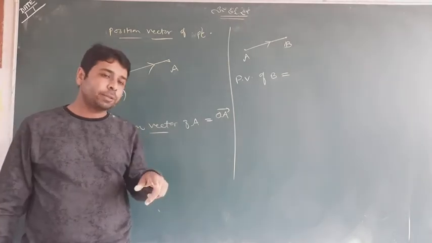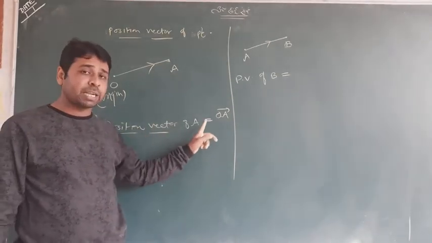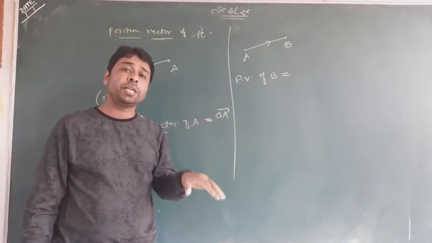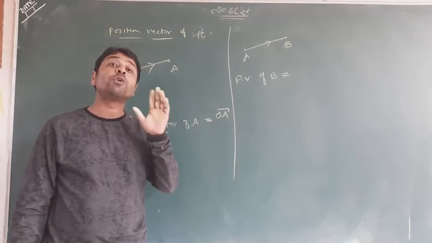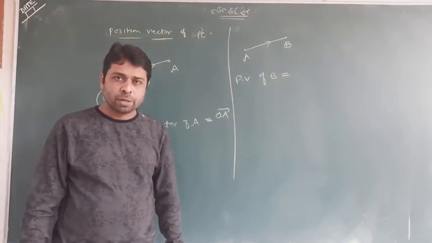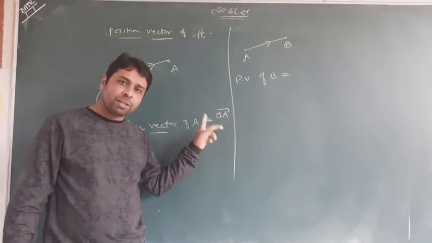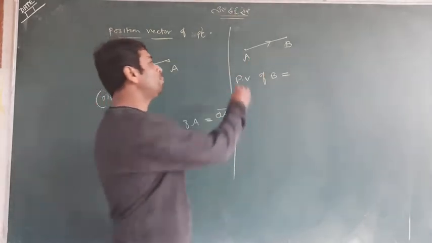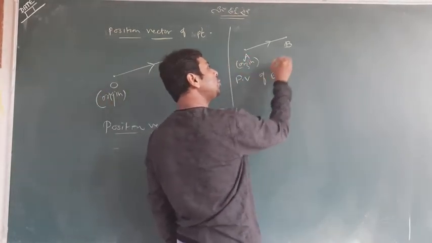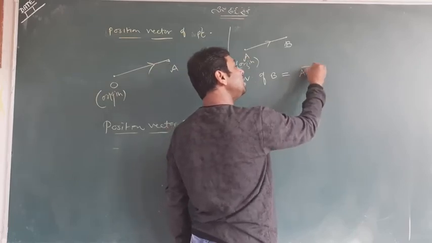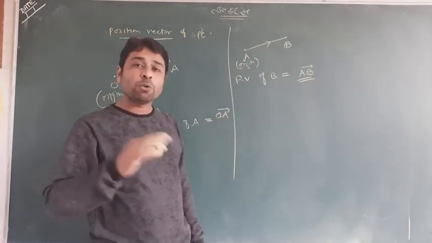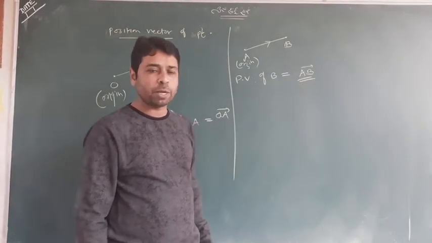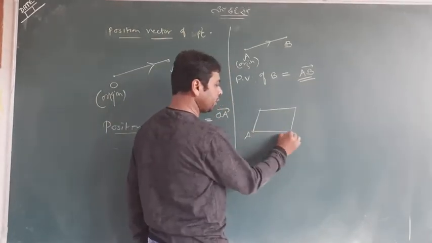So one should understand that the position vector of any point is always given with respect to the origin point, meaning O must be there. O is the origin point, it must be there. So the position vector of A is always given by the origin point. Here, if I say A is the origin point, suppose A is the origin point, then the position vector of B is given by AB. This is very important. When A is the origin point, definitely you can give the definition of the position vector of any point B. Again, I speak one thing. Suppose it is a quadrilateral.